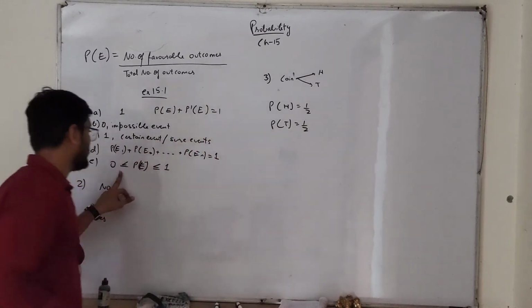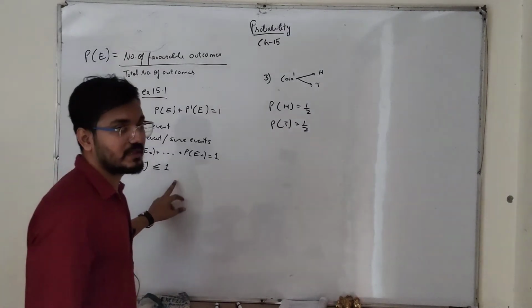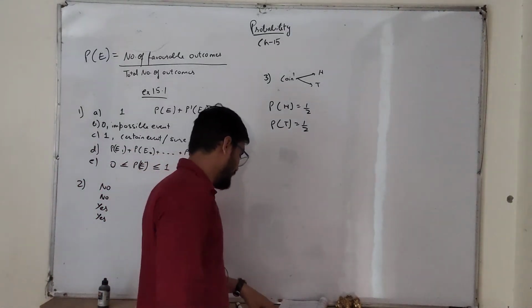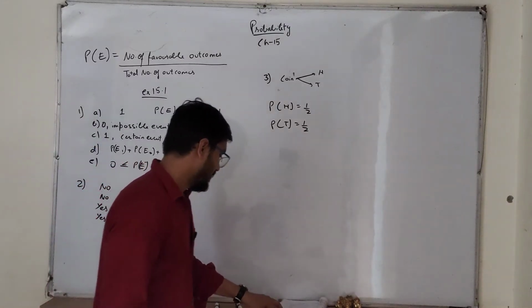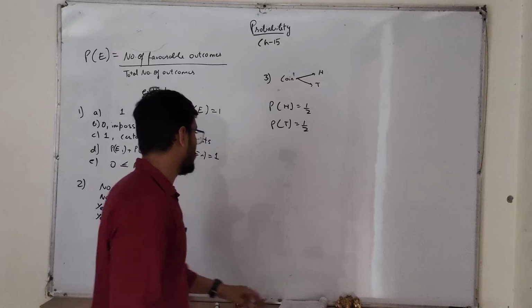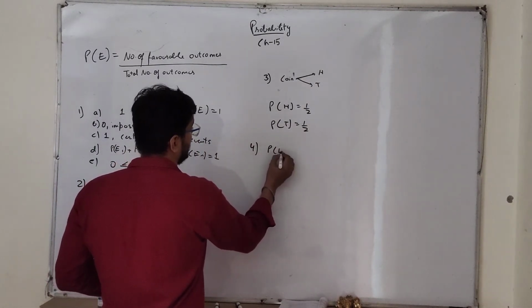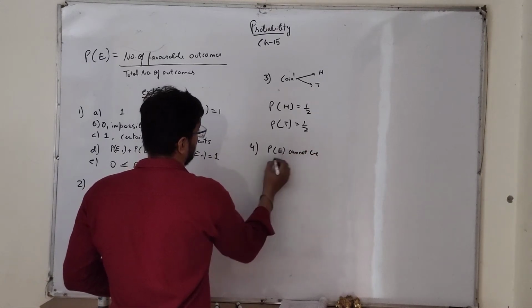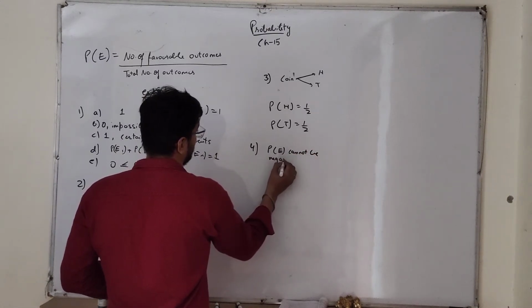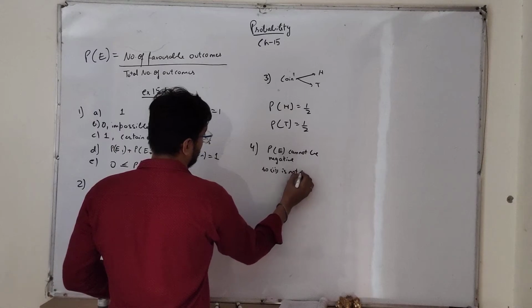Next, fourth: which of the following cannot be a probability? We know that probability cannot be less than 0 and cannot be greater than 1, right? So 2 by 3 is between 0 and 1. Minus 1.5 is not possible because it is negative. Probability of an event cannot be negative. So the second is not possible.